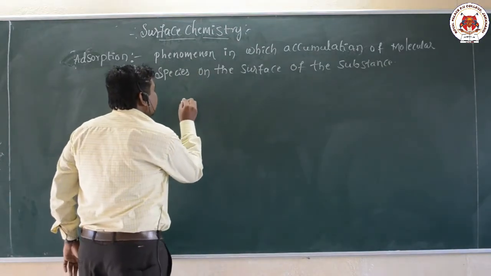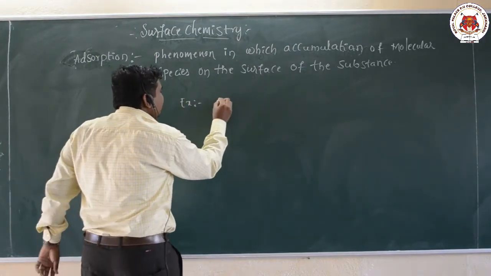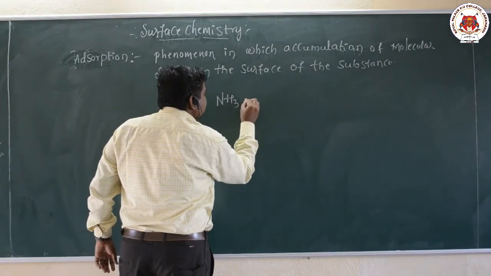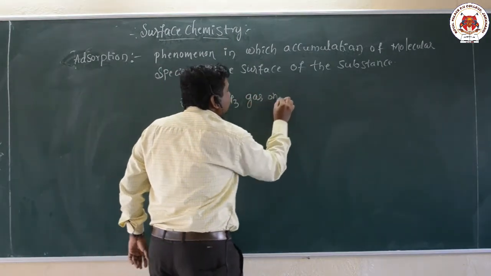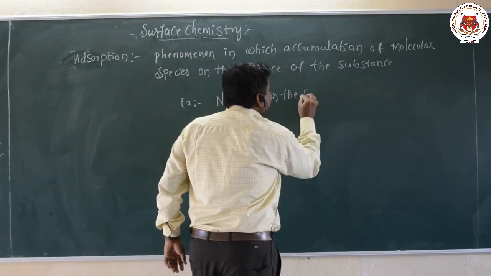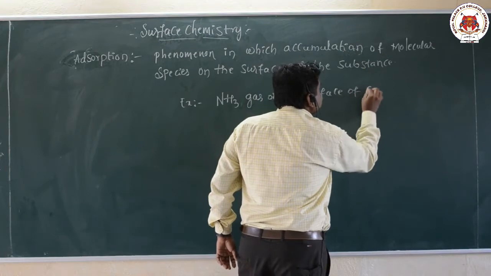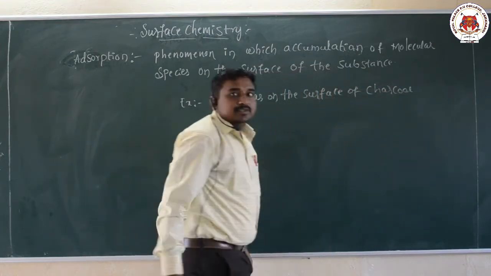The example for adsorption is the accumulation of ammonia gas on the surface of charcoal.